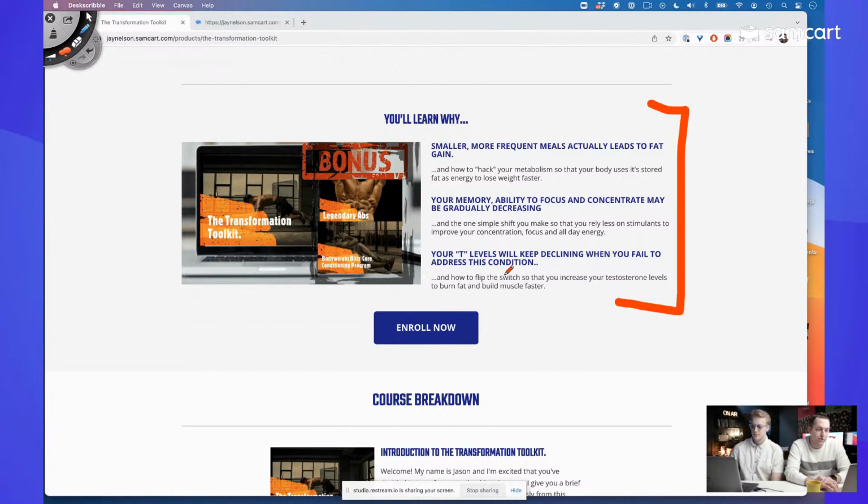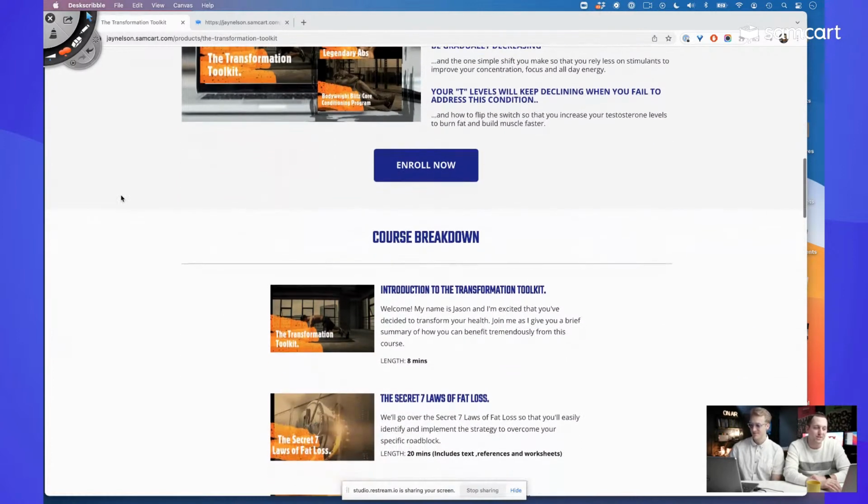I think you did a great job here, especially that T levels. I think it's such a cool curiosity thing. It's not explaining. We call it an open loop. In copywriting, you call this an open loop. Sort of like a soap opera. At the end of a soap opera episode, you leave this huge dramatic moment and you don't resolve it. You end the episode. That's what you're doing. You're leaving an open loop that's going to keep people wanting more. Don't explain too much in that exact moment. To be continued.